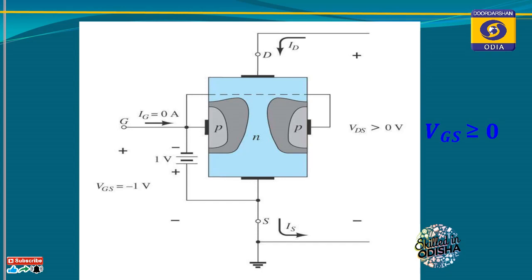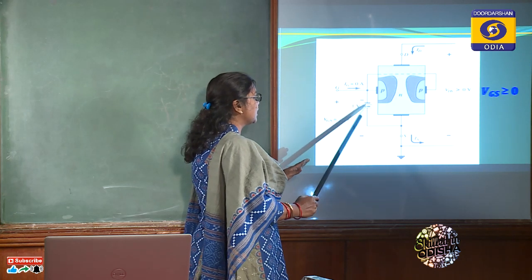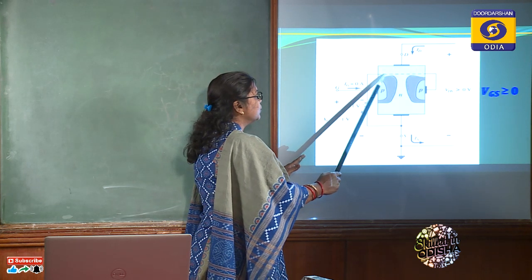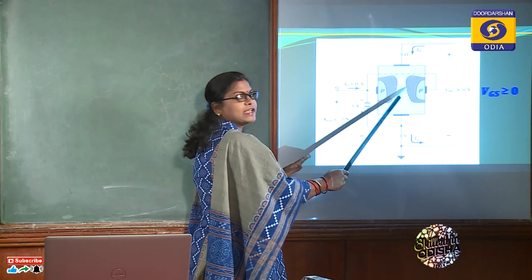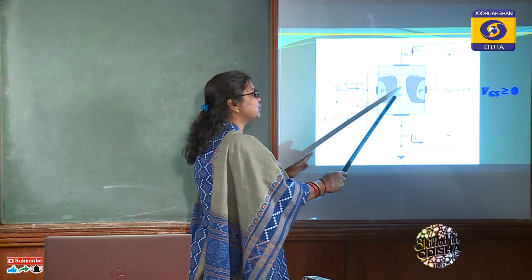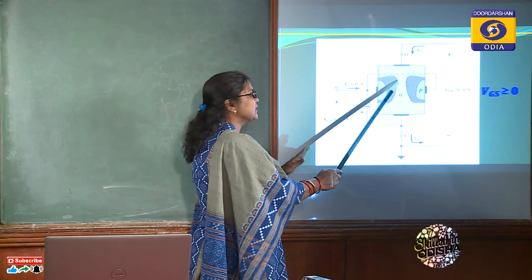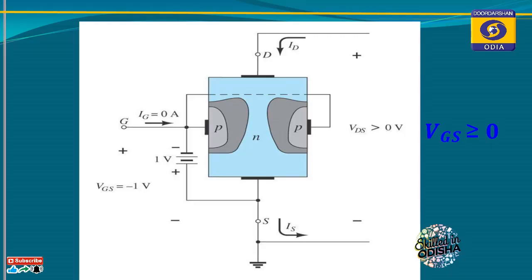Then what will happen? We'll keep the voltage across drain to source constant, and we will increase the voltage across gate to source. As we increase more and more voltage, the depletion layer width will be more and more. A stage will come when these two depletion layers will touch each other, and further no channel will exist, meaning no charge carrier will flow from source to drain and the channel is totally cut off.